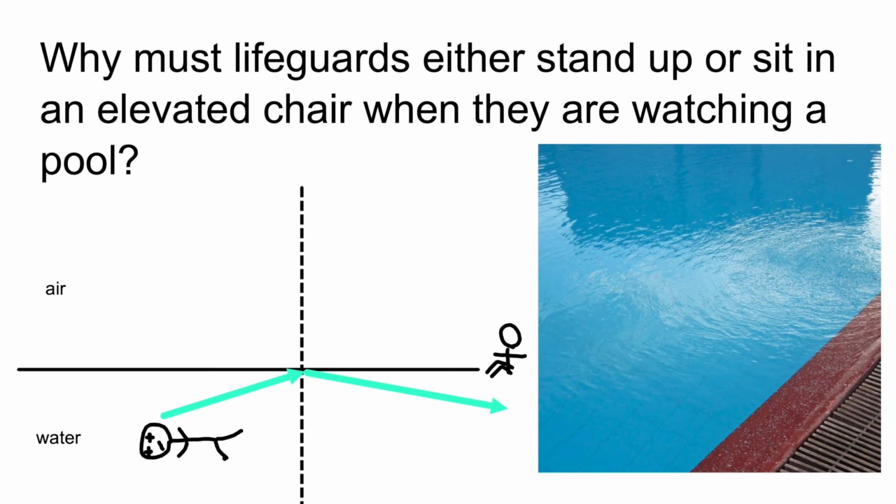I know it's hard to see, but when I'm looking straight down, it's easy to see the tiles and the lines between the tiles. But as you look further from you, the tiles start to disappear. This would be the same thing as a lifeguard, because the angle of light necessary for you to see that tile is bigger than the critical angle, so it reflects back down.